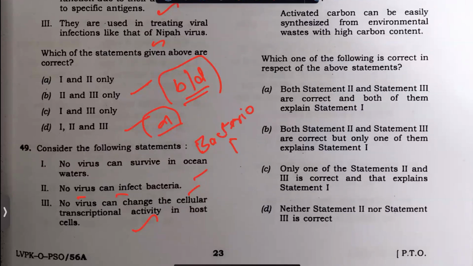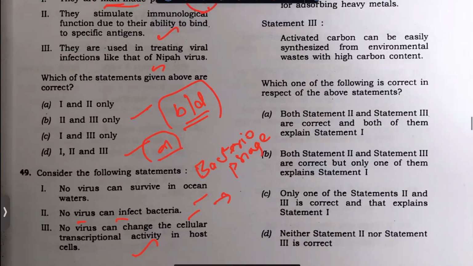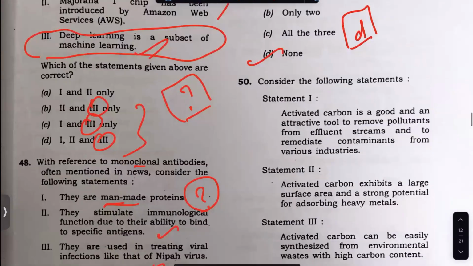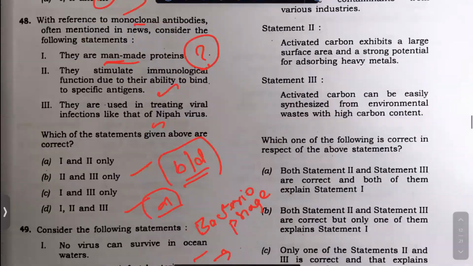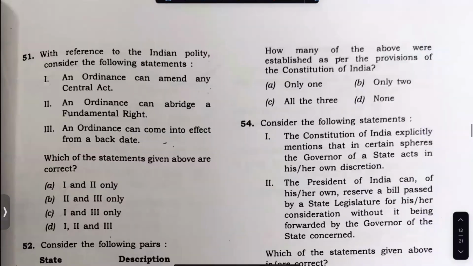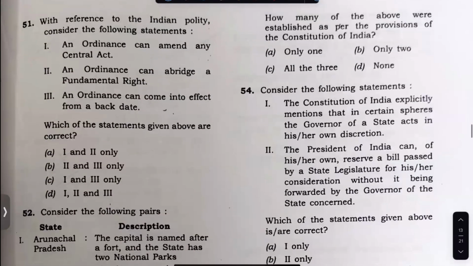You can check it in biology NCERT. I'll post that in the detailed explanation. I'll post the diagram also. You can check it. Answer is D, which is very, very difficult. This, wait for the detailed analysis. I will put it. Activated carbon. This question can be taken.